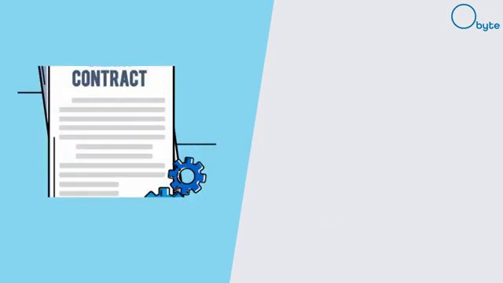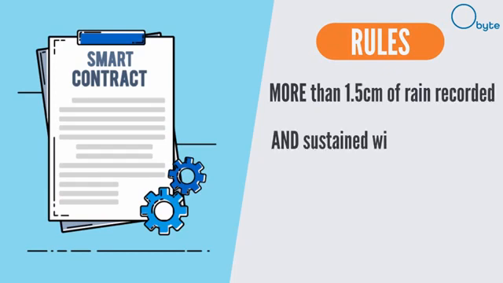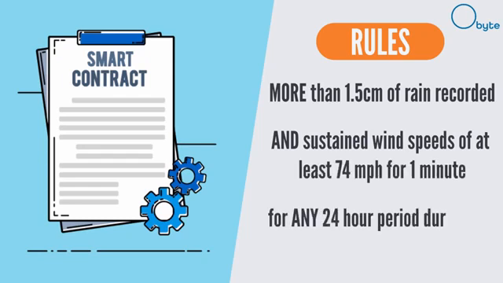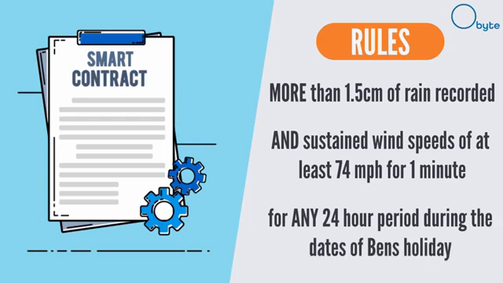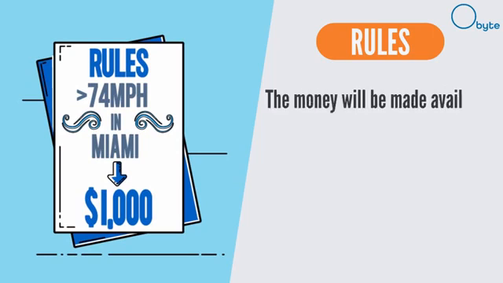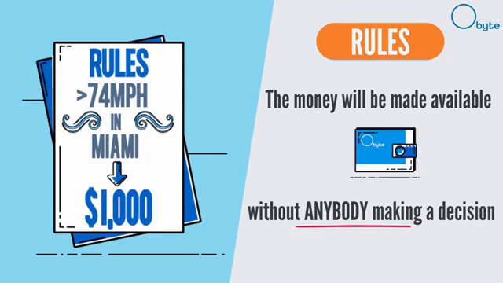The smart contract states that if there is more than 1.5 centimeters of rain recorded and sustained wind speeds of at least 74 miles an hour for 1 minute in Miami for any 24-hour period during the dates of Ben's holiday, he will be paid $1,000 of cryptocurrency. The money will be made available to Ben inside his digital Obite wallet without anybody making a decision.